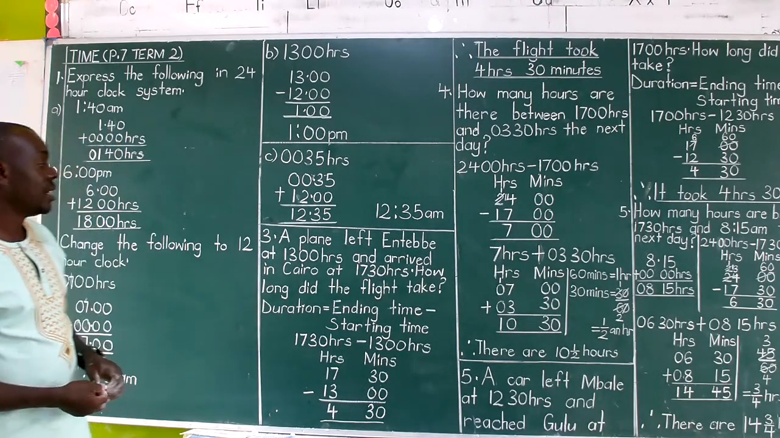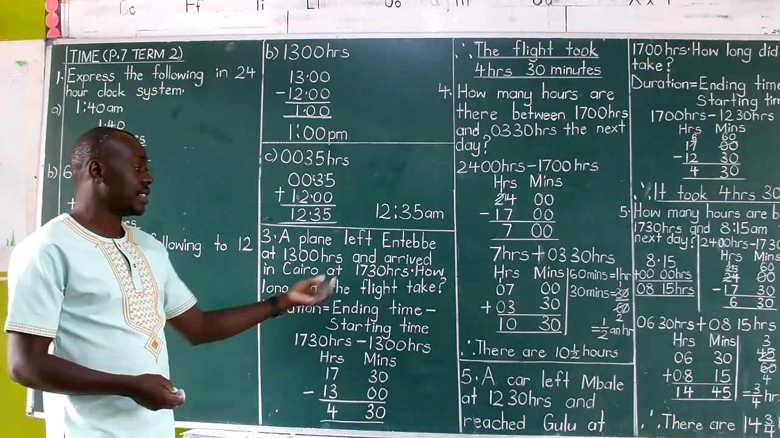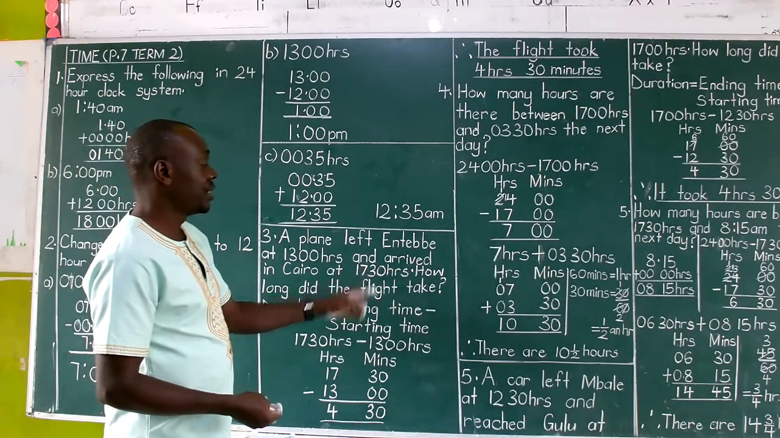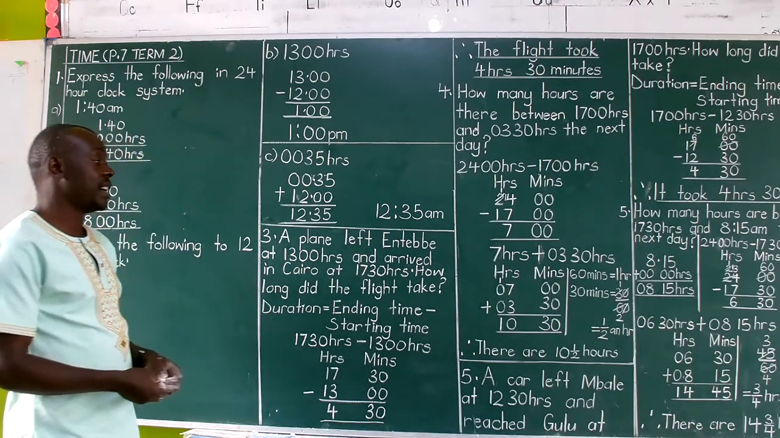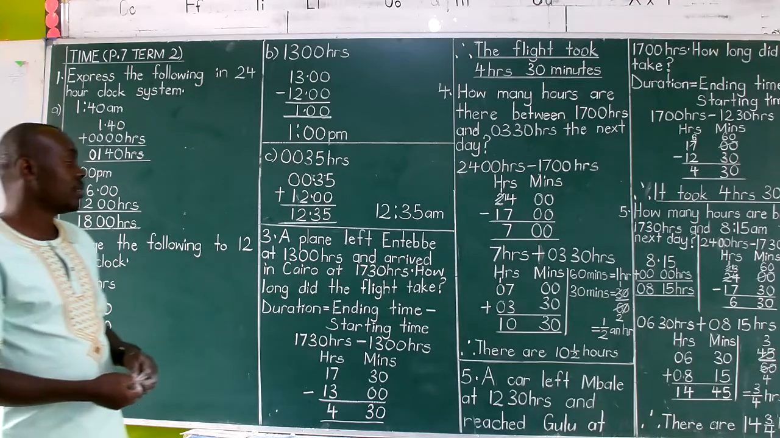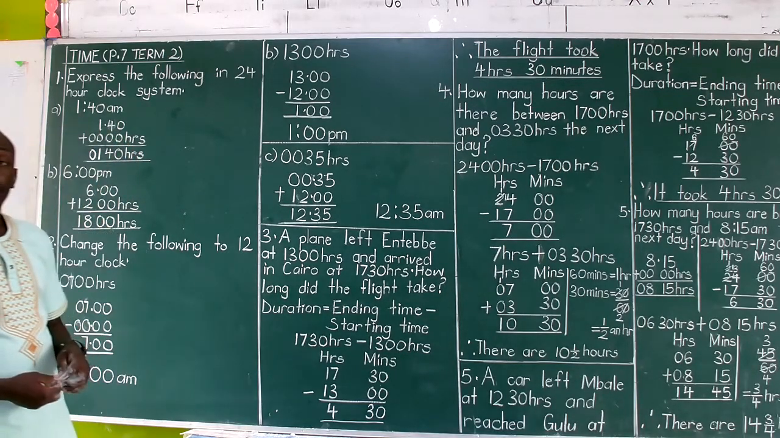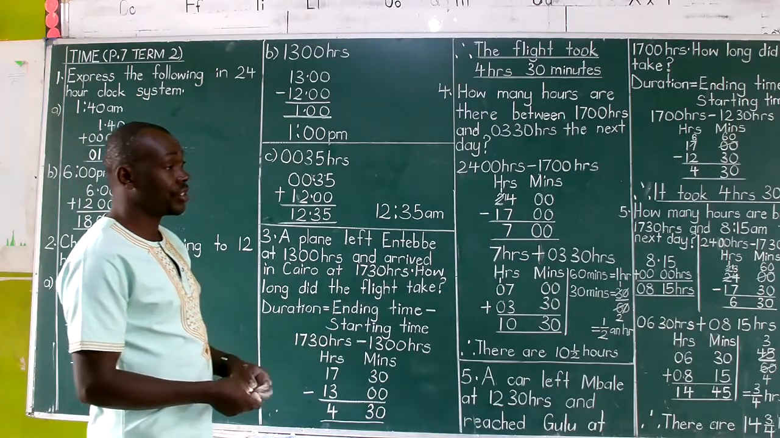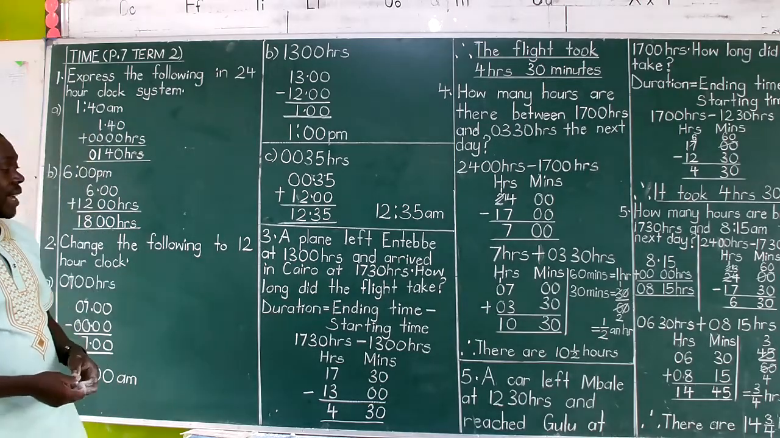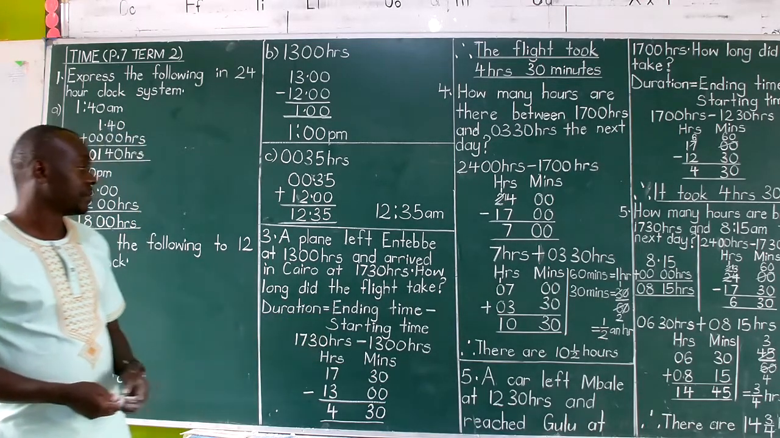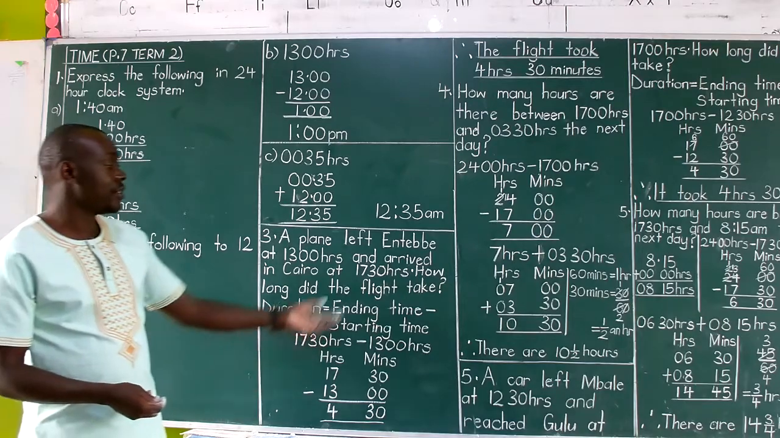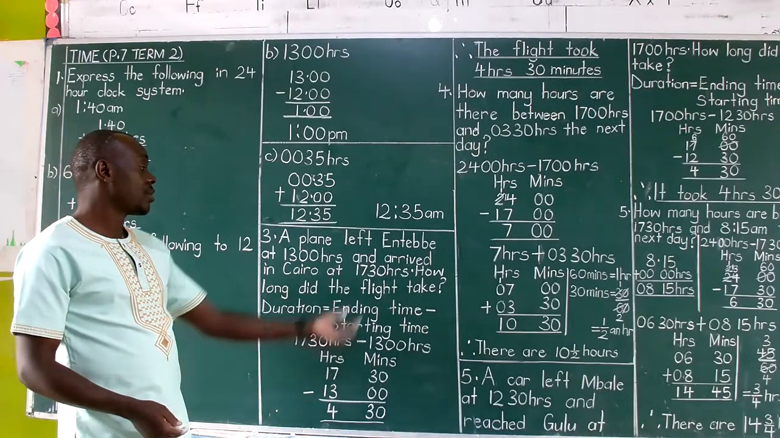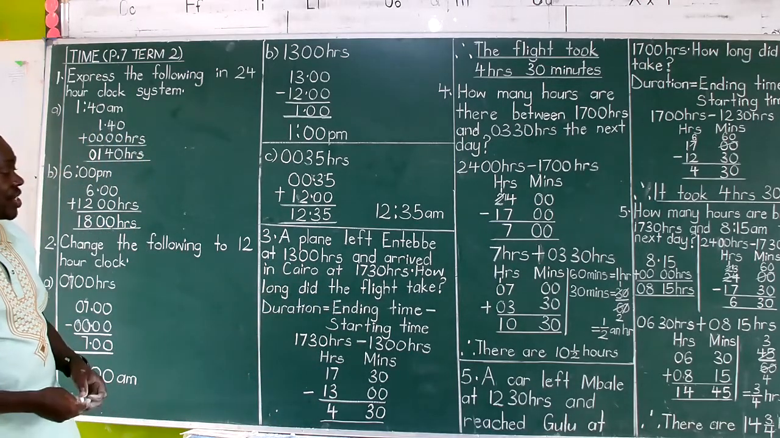A plane left Entebbe at 13:00 hours and arrived in Cairo at 17:30 hours. Then the question: how long did the flight take? Here we want to know the time taken in terms of duration. So we say duration is equal to ending time minus starting time. Or you say time taken is equal to arrival time minus departure time. Actually, that's the better one.